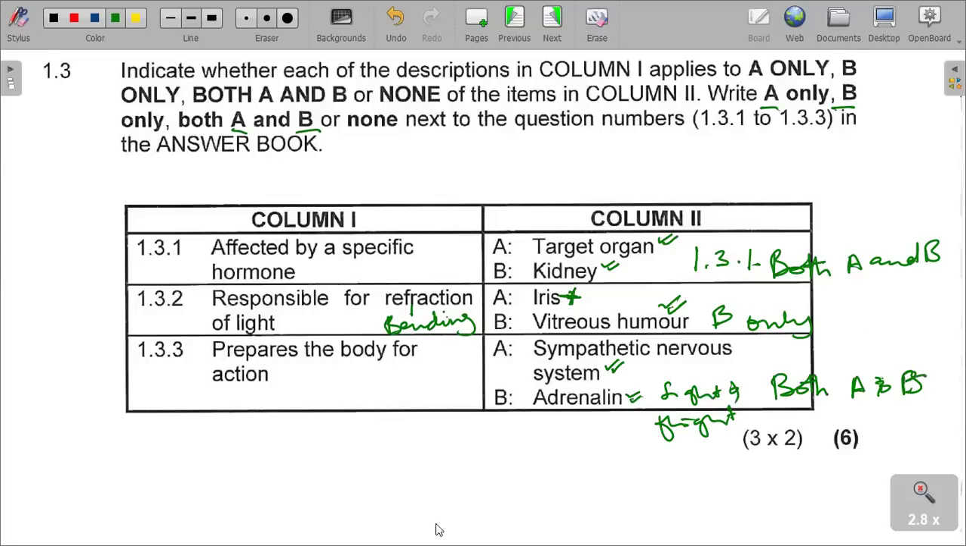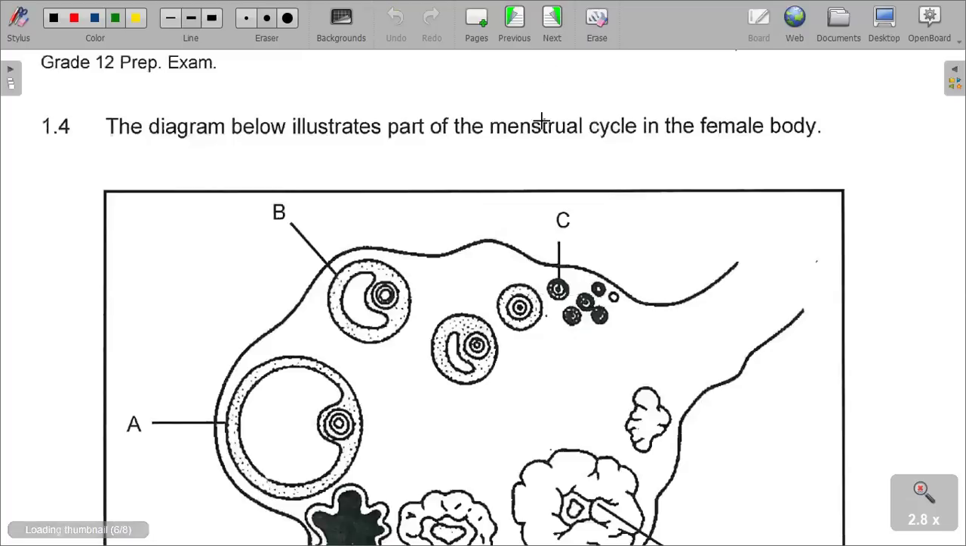Both A and B. It is both A and B. I just want to fix my B here. So please, class, take note that these questions, you don't fail them. Section A is always designed for us to get the best marks, so don't make mistakes. Let's quickly go to the next question.